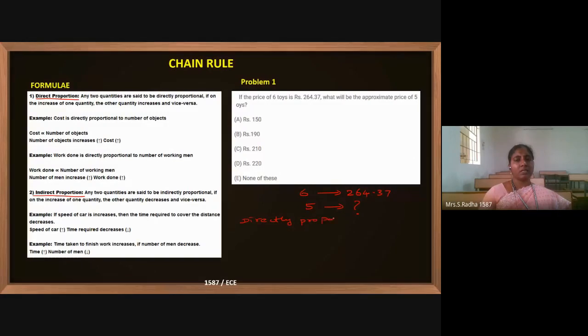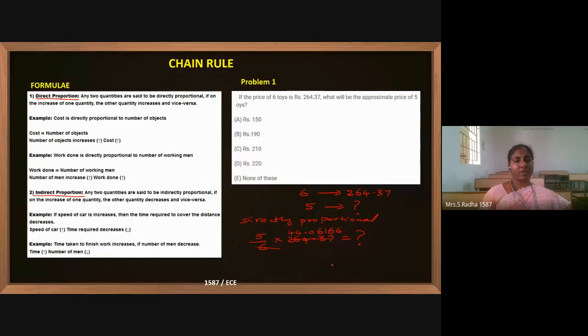So in that case, the question mark value, how we have to calculate: 5 by 6 into 264.37, this is the question mark value. If you cancel with 6, what happens? 6 ones are 6, 6 fours are 24, 6 fours are 24. 6 6s are 36, then 4 will be remainder, and so on.